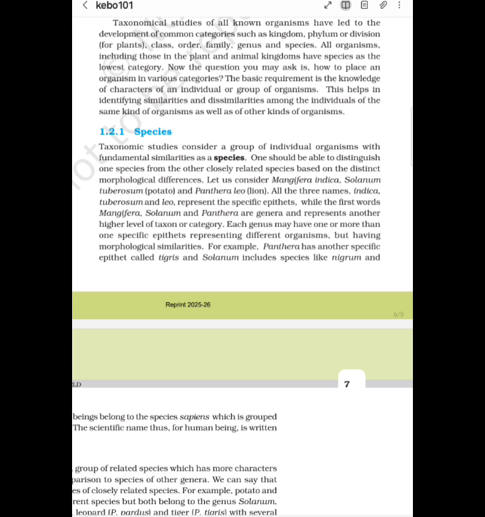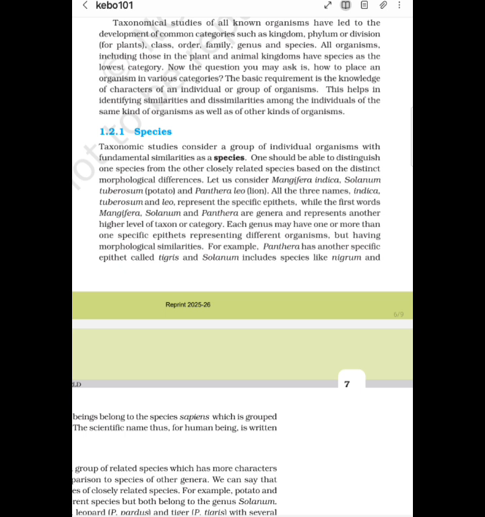Let us consider Mangifera indica, Solanum tuberosum, potato, and Panthera leo, lion. All the three names indica, tuberosum, and leo represent the specific epithets, while the first words Mangifera, Solanum, and Panthera are genera which represent another higher level of taxon or category.